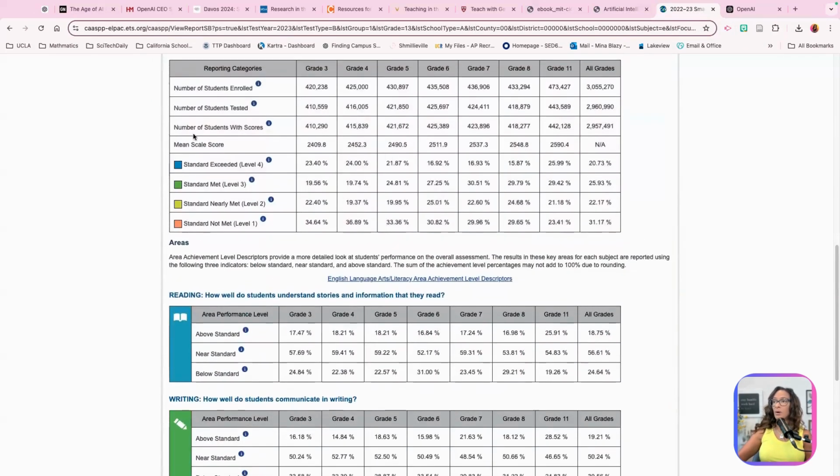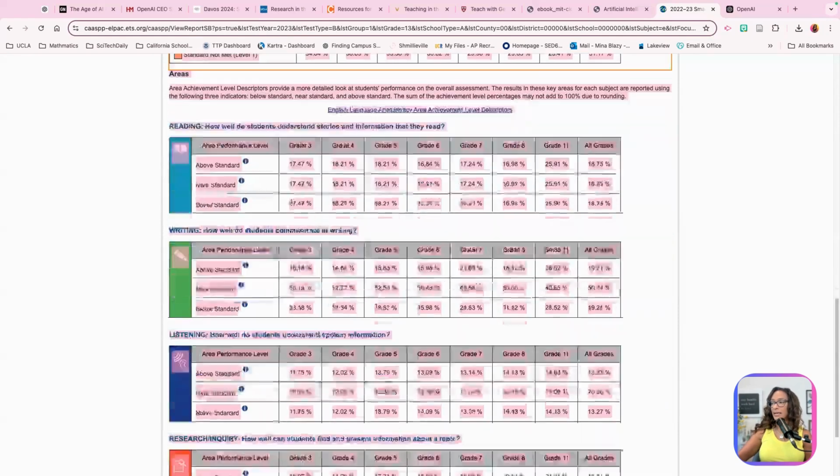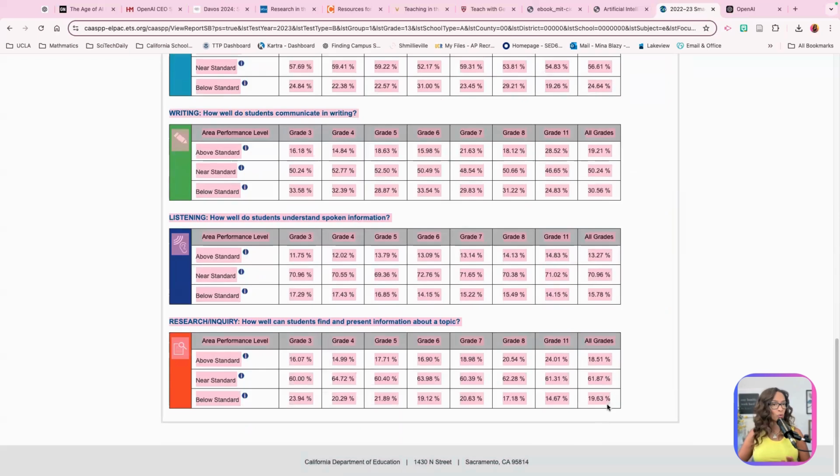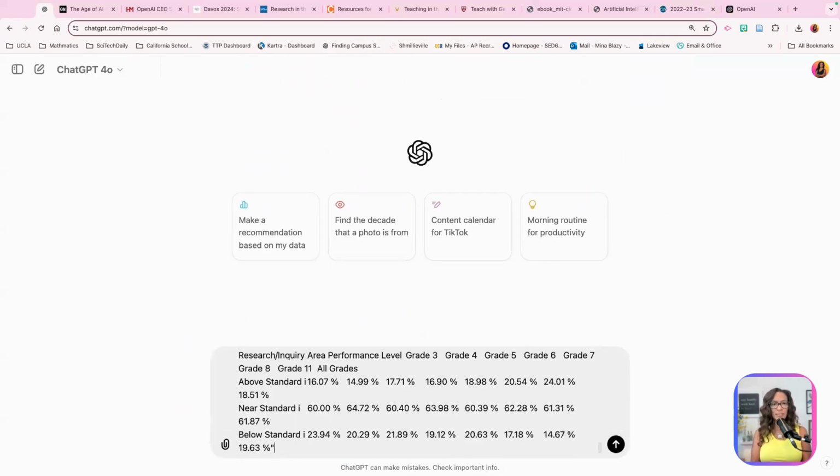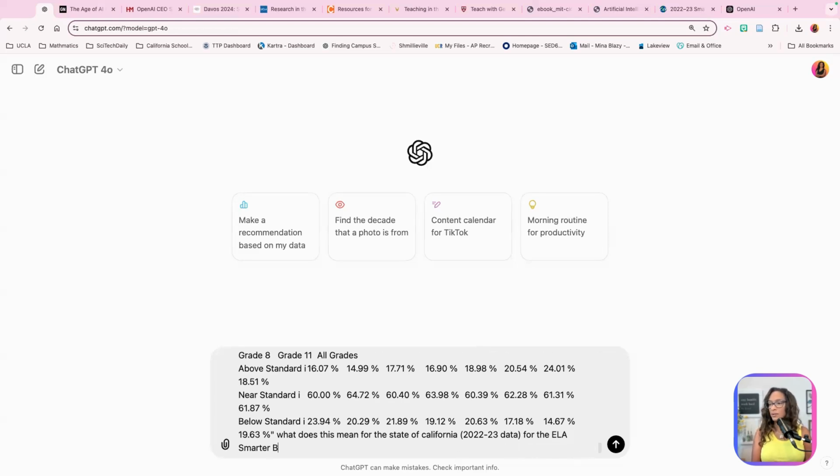And I'm wondering if I can grab all of this here. Yeah, I can. I can grab all of this and just Control C. It's a lot. I'm going to put it in quotes, not that I have to, so it separates it, and say, what does this mean for the state of California in 2022-23 data for the ELA Smarter Balanced Assessment, for CAASPP? And I could just leave it at that.